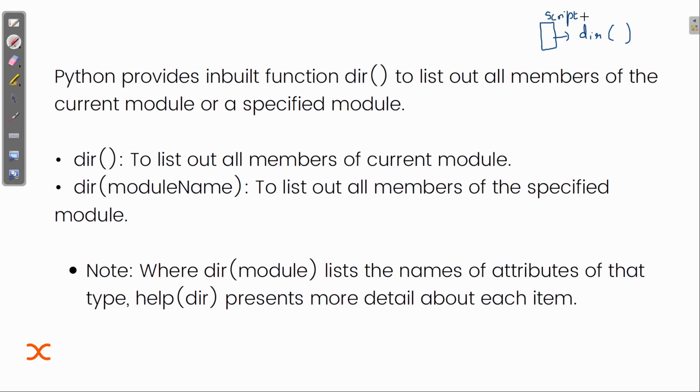And we know that the name of the script is usually main. If you remember, I have explained that the name of the script is basically main, and the name of the module is the file name, whatever we have declared. So with the help of this dir built-in function, we can list out all the members of the current module.